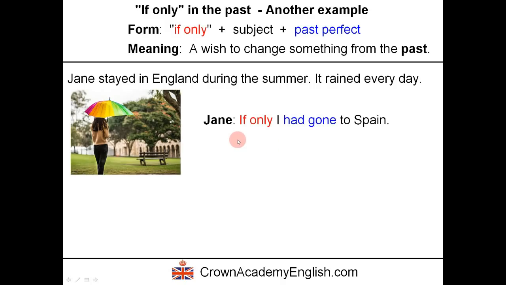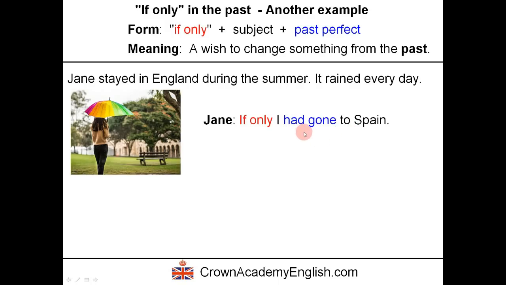So today, in the present, Jane says, "If only I had gone to Spain." So Jane wishes that she had gone to Spain because the weather would have been nice and hot in Spain. She didn't go to Spain and today she regrets that.